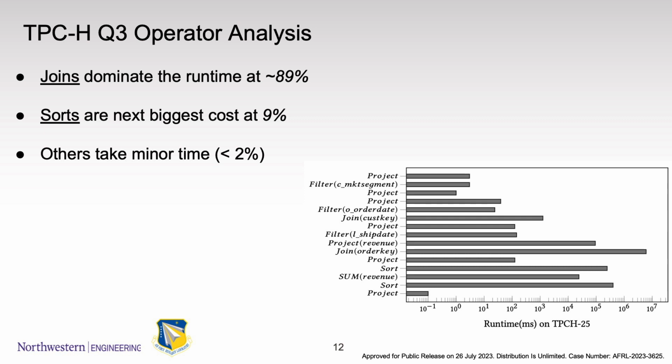In other operators, we can see project with arithmetic expression, such as calculate the revenue for each row, takes substantially longer runtime than project with merely column permutations. Aggregation, such as the summation of the revenue, also includes arithmetic operations, so it takes considerable overhead to compute over circuits too.